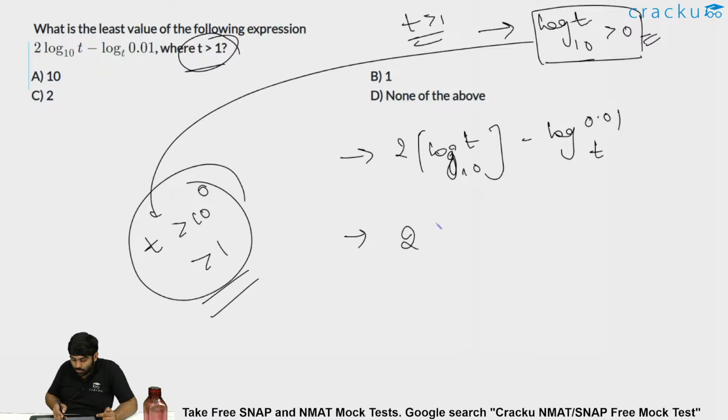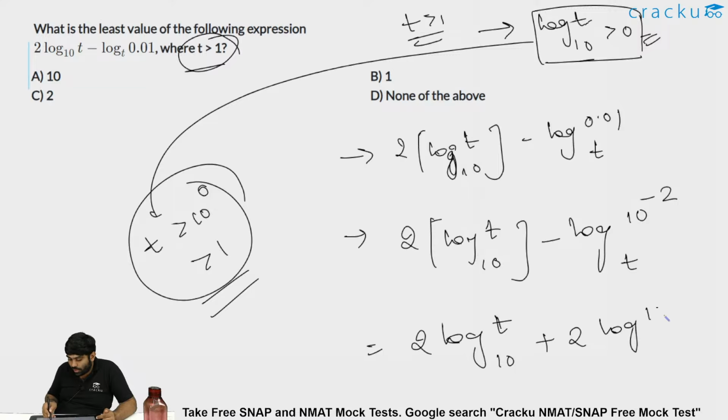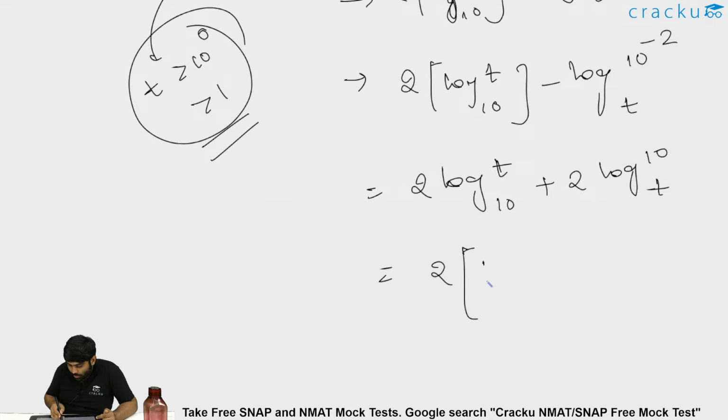What is the given expression? 2 log t to the base 10 minus log of 0.01 to the base t. 0.01 is 10 power minus 2. This can be written as 2 log t to the base 10 minus of minus 2, which is plus 2 log of 10 to the base t. This can be written as 2 times log of t to the base 10 plus 2 by log of 10 to the base t, which is 1 by log of t to the base 10.